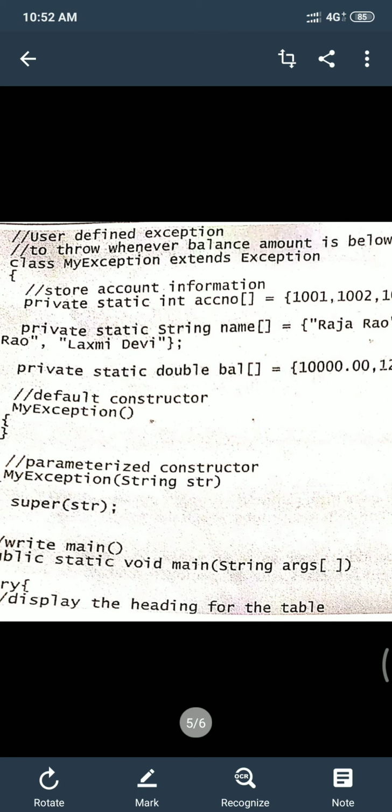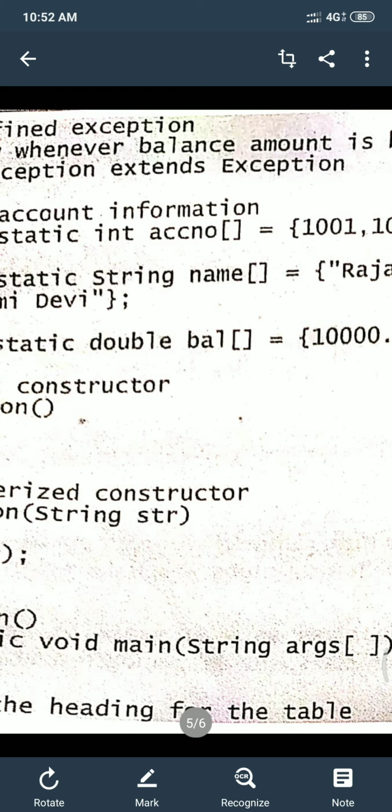Before understanding this program, let me tell you, we need to follow certain steps in order to create user defined exceptions. The first step is the user should create an exception class as a subclass to the Exception class.